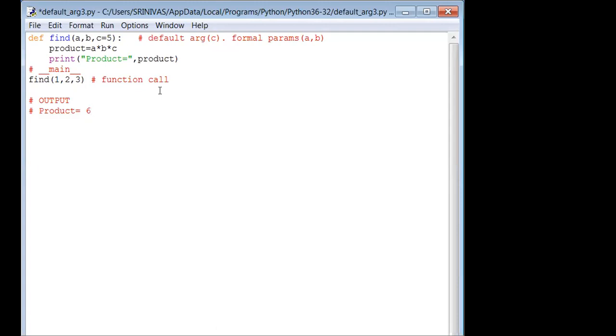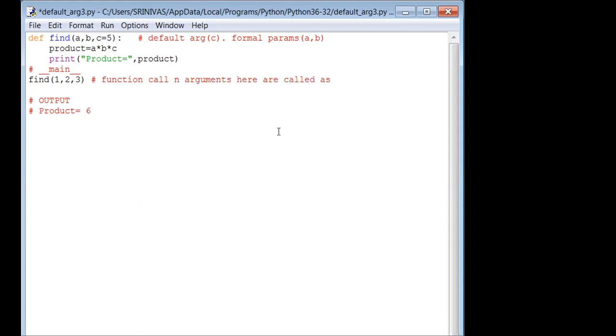Why that much difference? Because here, what are these arguments called? This is a function call, and the arguments in a function call are called actual arguments.